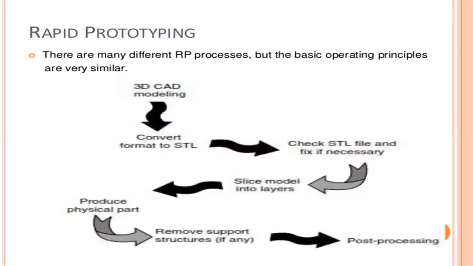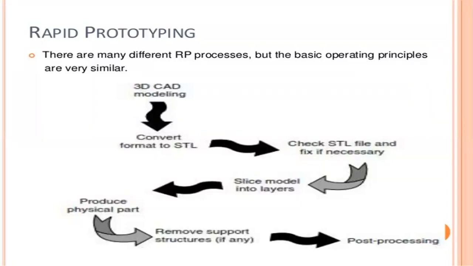Next one. This is the process layout of rapid prototyping. In yesterday's class I already told you the process of rapid prototyping. The first step is 3D CAD modeling. It should be converted into .stl format, then check the STL file and fix it if necessary. We can check whether the design is correctly saved into STL format. Then slice the model into layers.